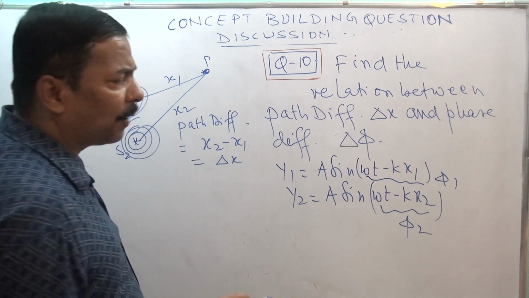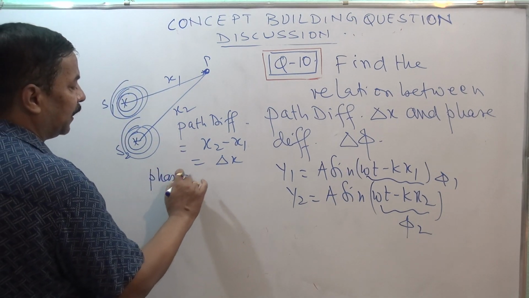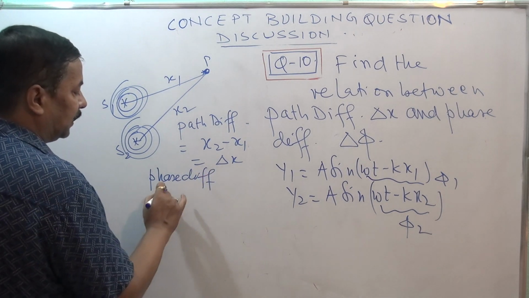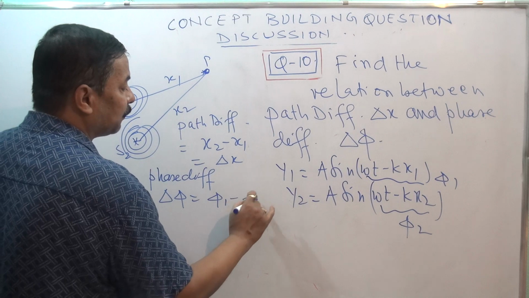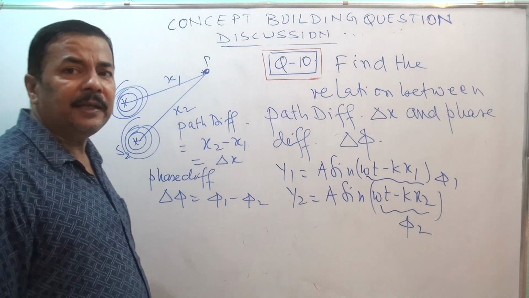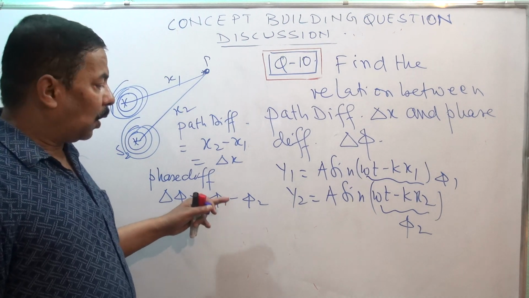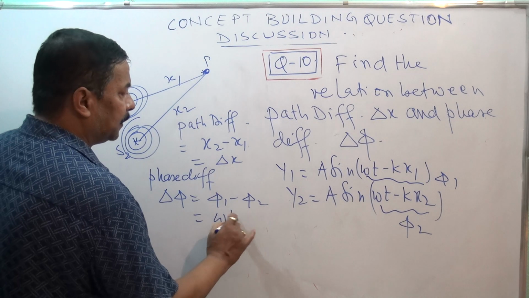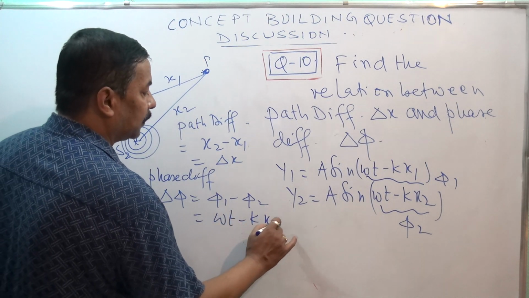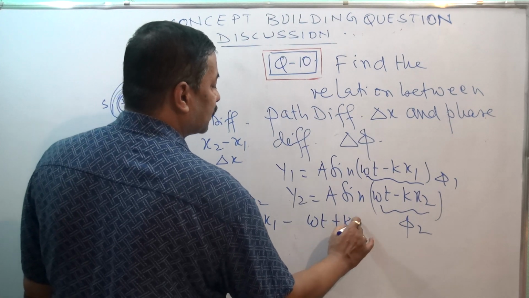So if I want to find the phase difference, del phi is equal to phi 1 minus phi 2, or you can say omega t minus kx1 minus omega t plus kx2.